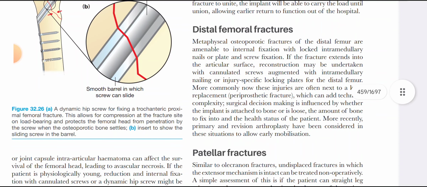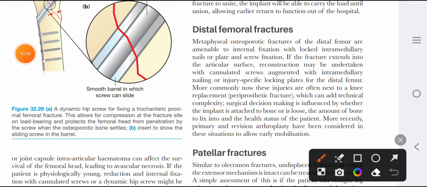Distal femoral fractures are treated with plating. Distal femoral fractures are treated with locking plates, injury-specific locking plates.